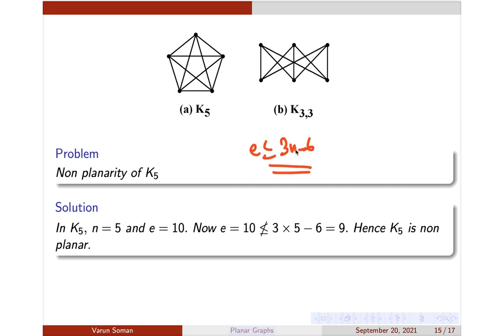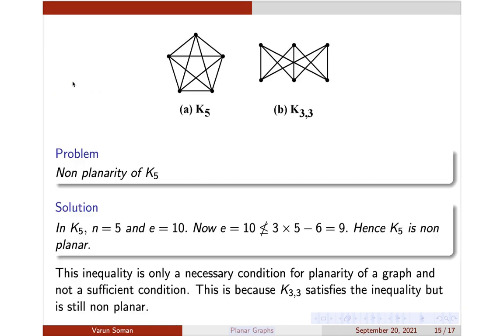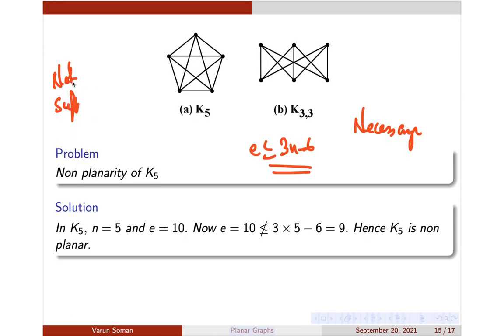And one more thing, this result is only a necessary condition, not a sufficient condition. What do you mean by that? It means that if a graph is planar, it will obviously satisfy this condition. But if a graph just satisfies this condition, it will not be sufficient to show that it is planar. If a graph G satisfies this condition, it doesn't mean that the graph is planar.